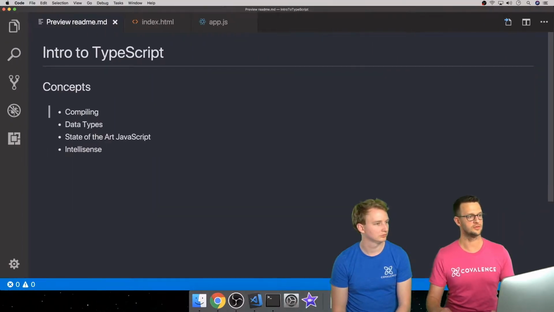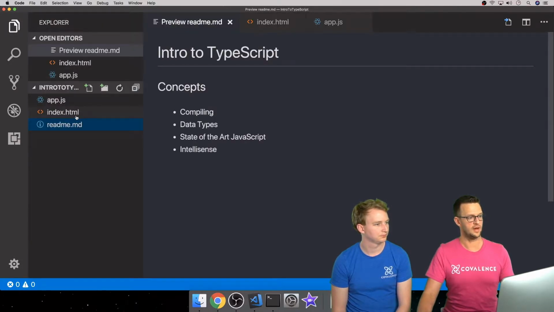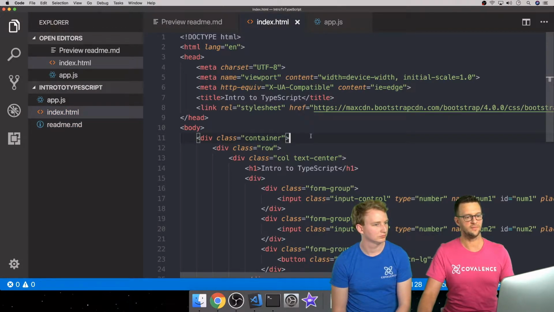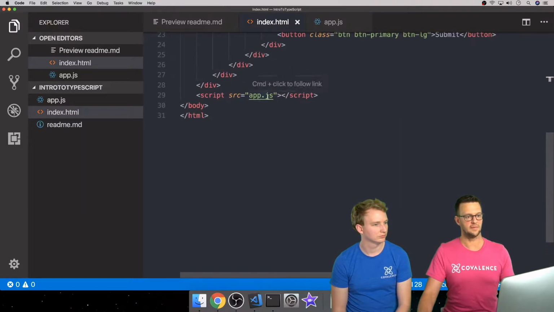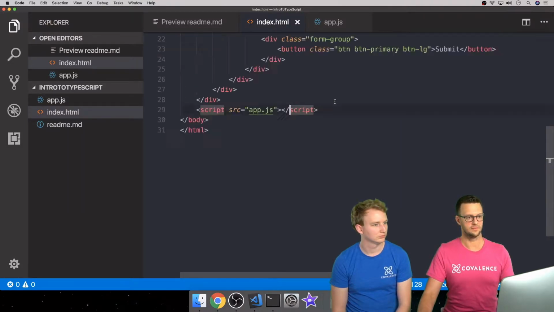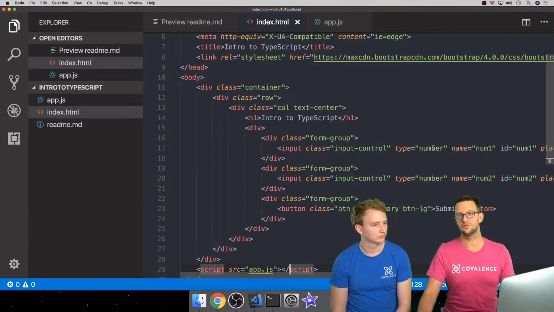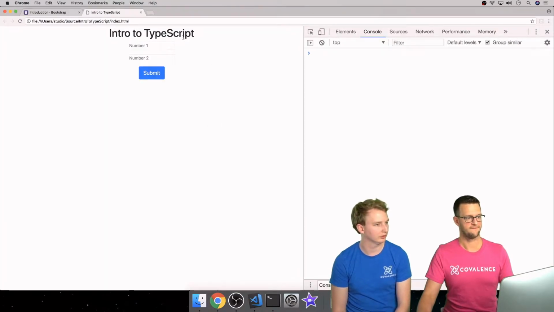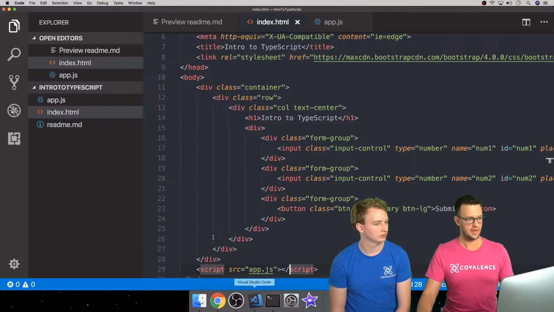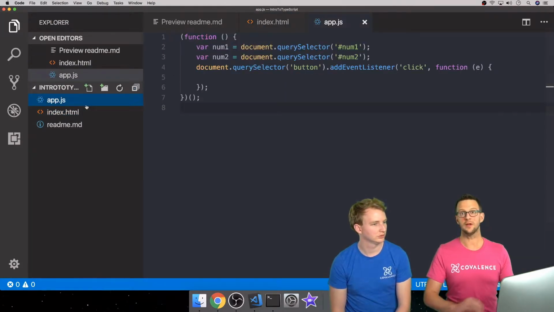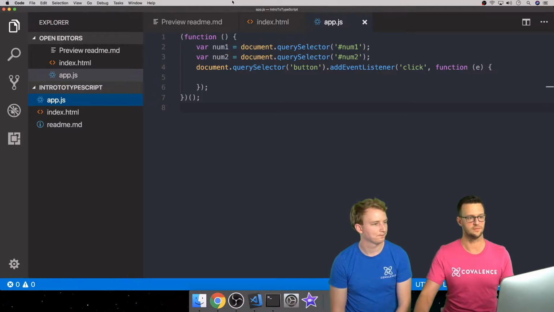Now let's go to our little project that we have here, and I'll just show you what we've got. We've got an index.html file, and it references an app.js JavaScript file. It's got two text boxes, they're both just numbers, and we have a submit button. Yeah, an input type number, and we pulled in Bootstrap so it looks decent. So it looks like this. And then we have our JavaScript file. Right now we're not doing any TypeScript. We're just going to do this little test in JavaScript.